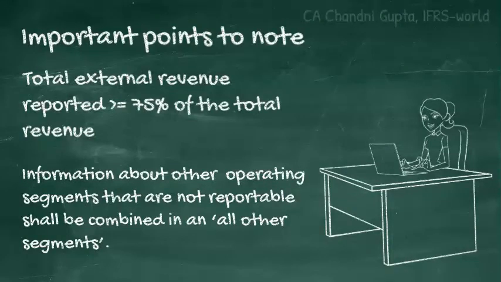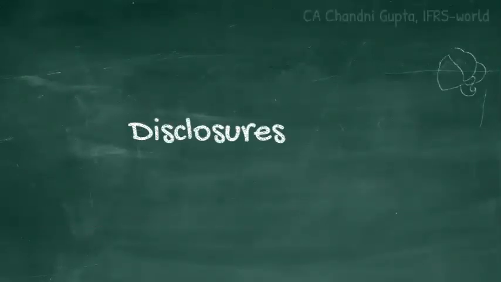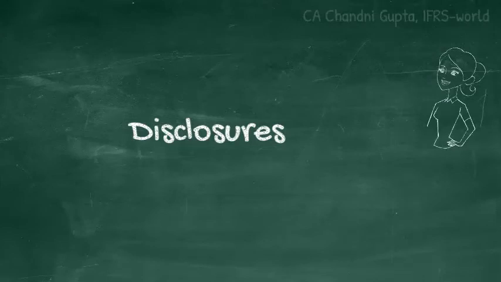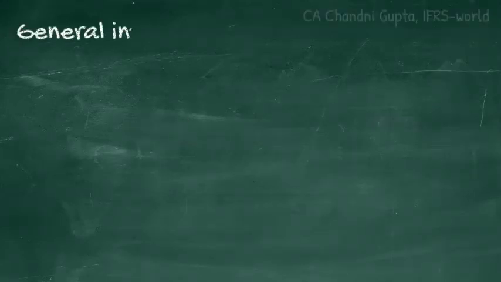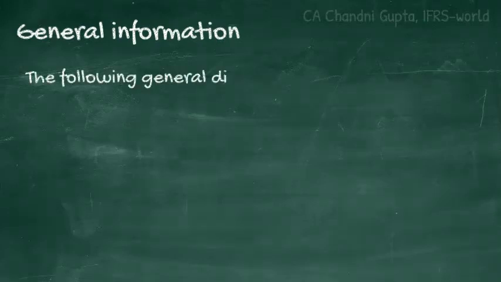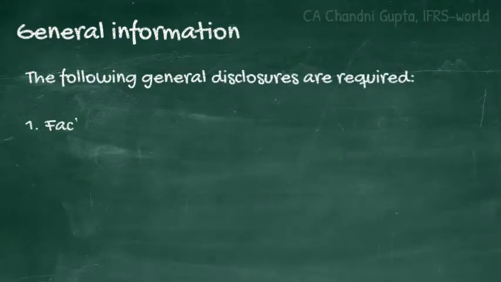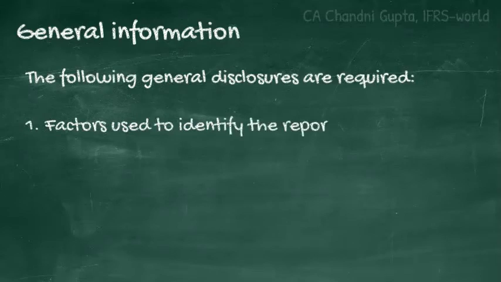Now let's understand the disclosure requirements. So there are three major disclosure requirements. Number one is the general information. The general information that the entity is required to disclose is the factors that the entity has used to identify the reportable segments.